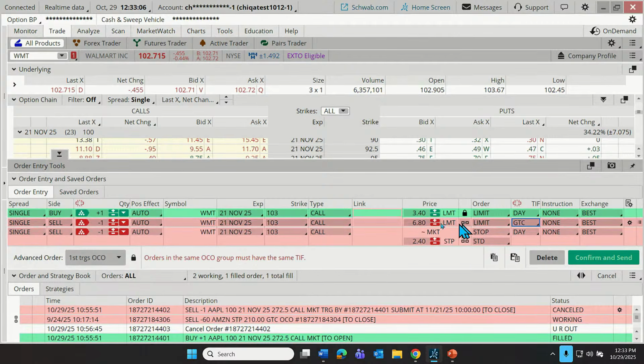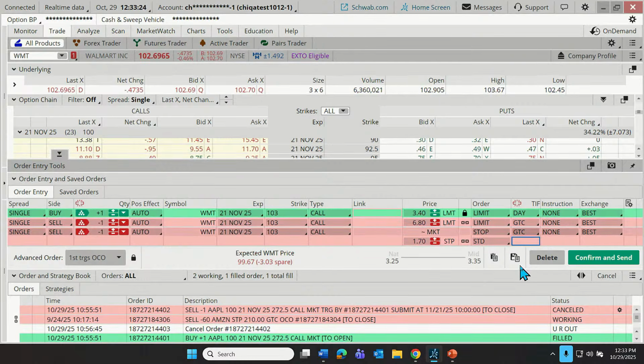Remember, the limit order is saying sell at this price or better or higher. But at the same time, we have a stop order. If we're buying at 340, let's say that we're willing to risk half. Let's try to draw a line in the sand at 170 and make that our stop order, good till canceled. So this does allow us to place 3 orders all bundled up onto 1 order ticket. Get us in. If we're in, then put 2 orders into effect. One to sell profits, the other one to sell and take losses.